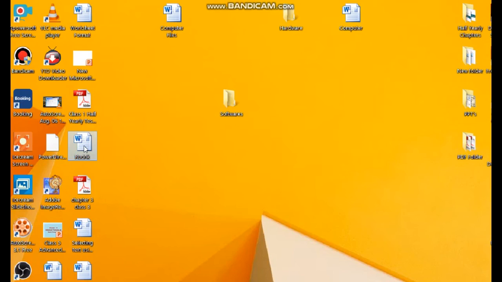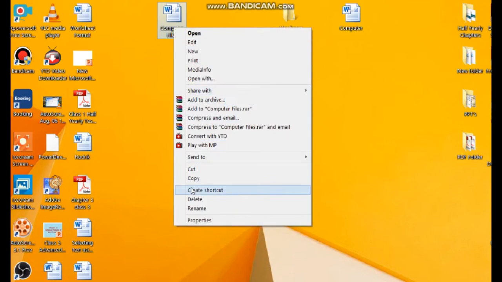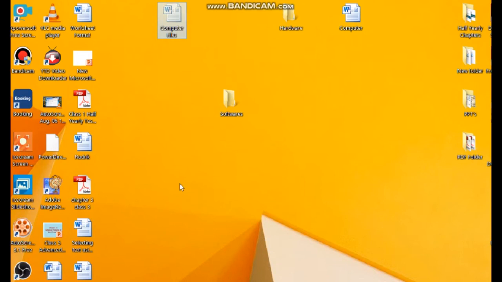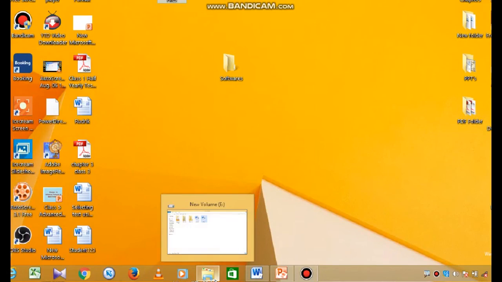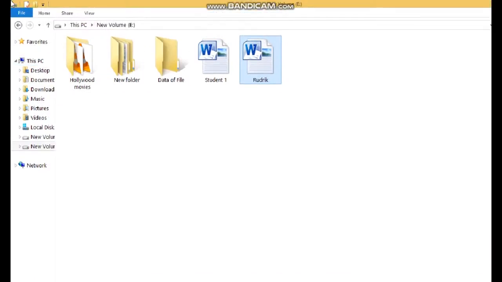Now we will take next topic, cut and paste command. See here, this file I want to cut from here and paste on another location. So for this we will follow some steps. First of all, select the file, right click on it and choose the cut option from this drop down menu. Okay, then bring your cursor to the destination wherever you want to paste this. In the same E drive I am going to paste it.